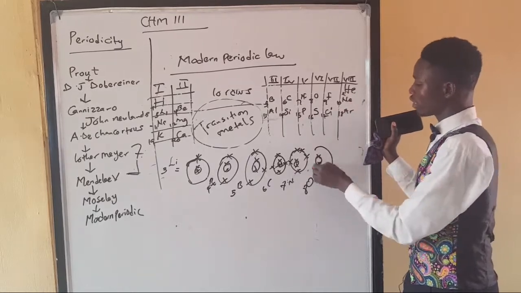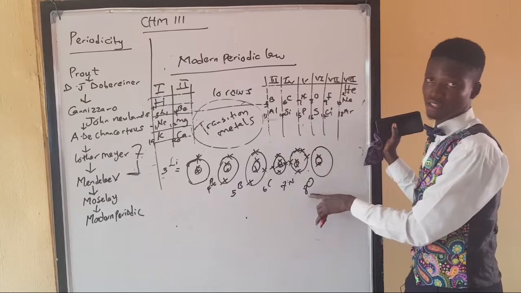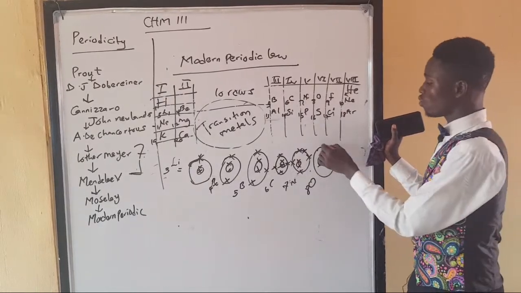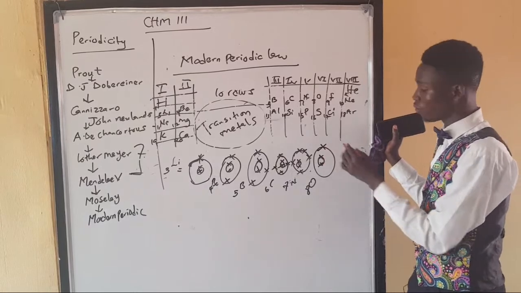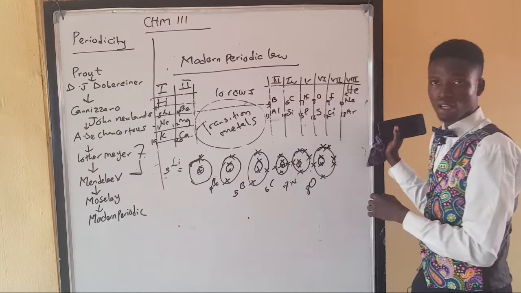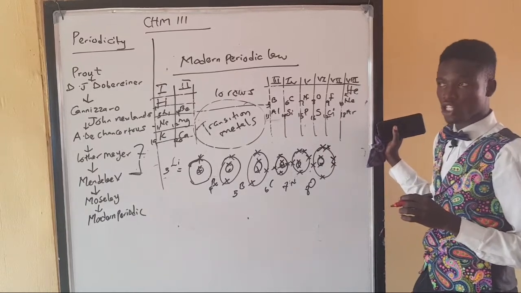Then if you now draw the atomic shell, that means you have removed 2 from 8. So the leftover will be 6. So following Hund's rule, 1 by 1. 1, 2, 3, 4, 5, 6. But I want you to notice something very, very unique here.